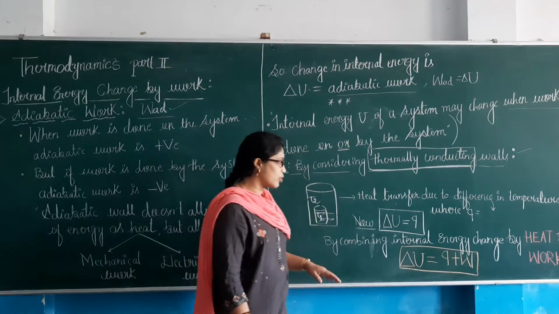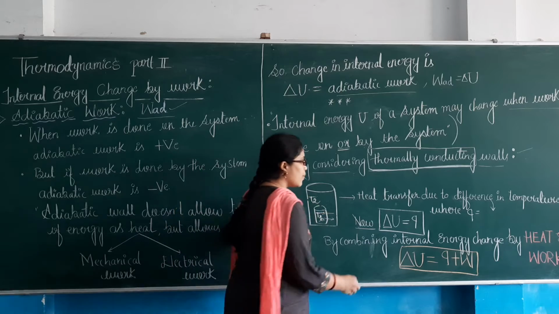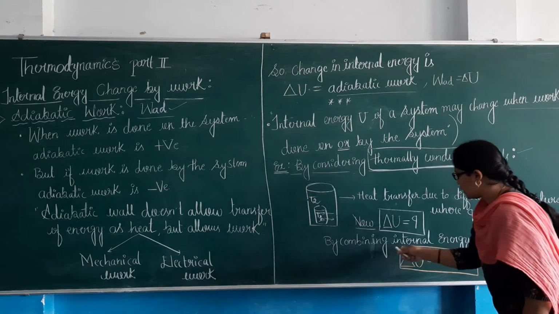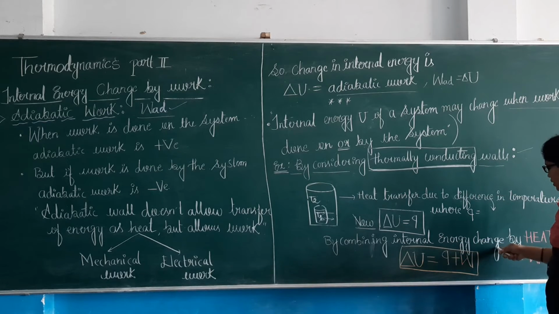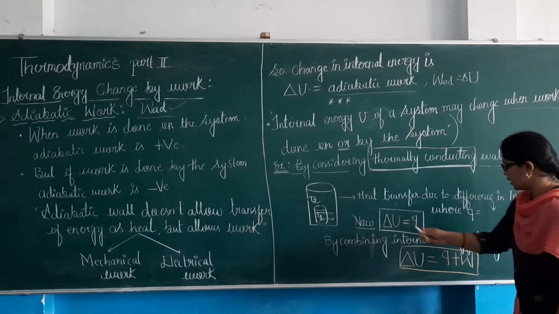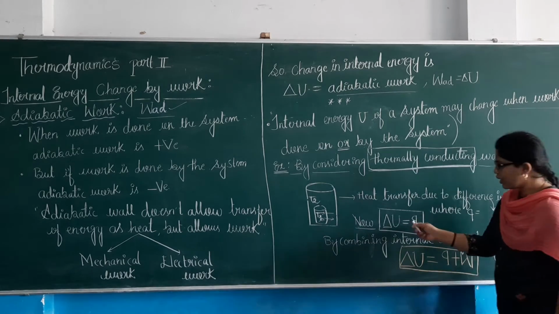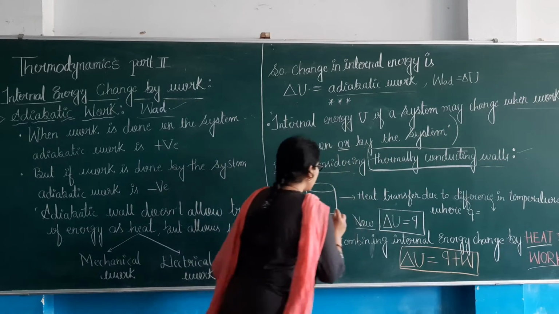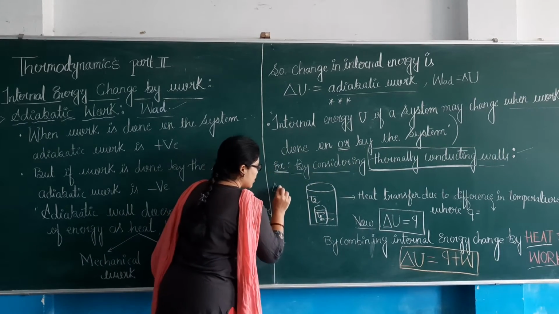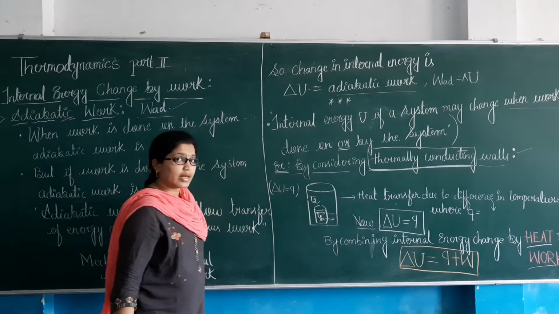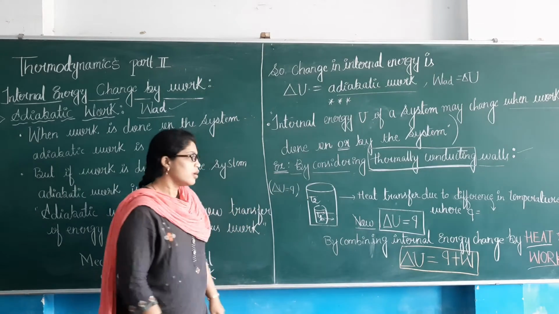Since we have taken thermally conducting walls, I would write the transfer of energy here by combining the internal energy change with respect to heat and with respect to work. With respect to heat, we write delta U is equal to Q. This is the change in internal energy with respect to heat.